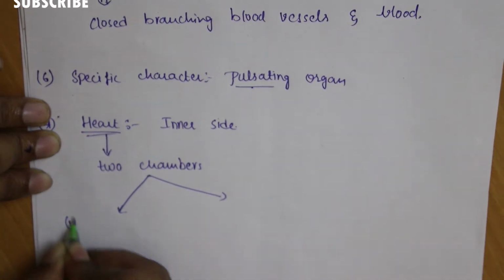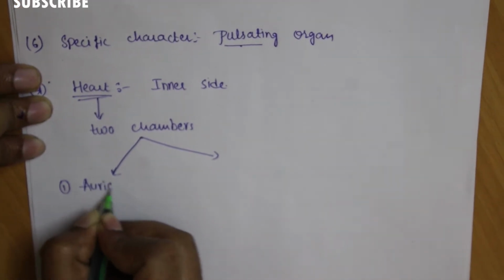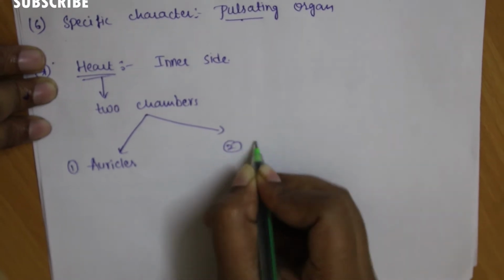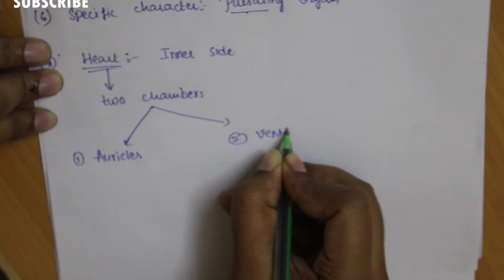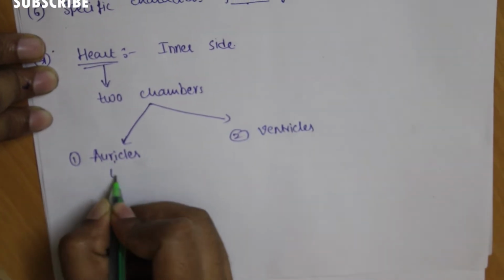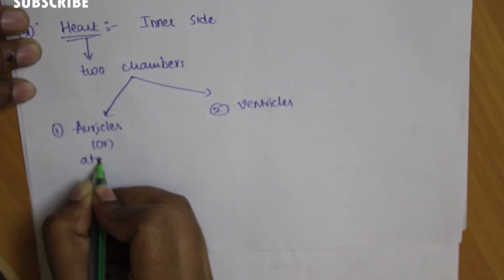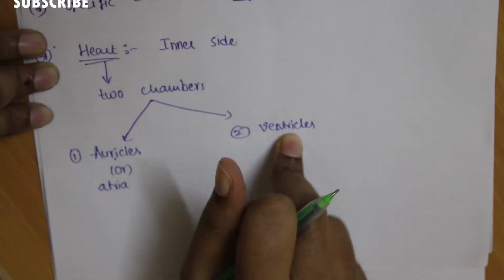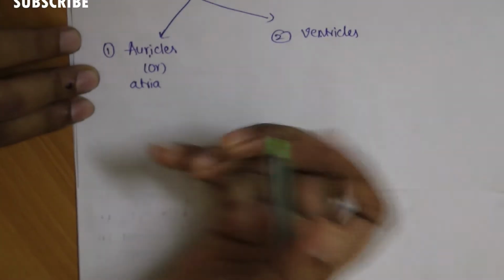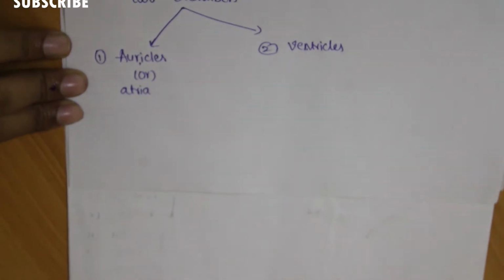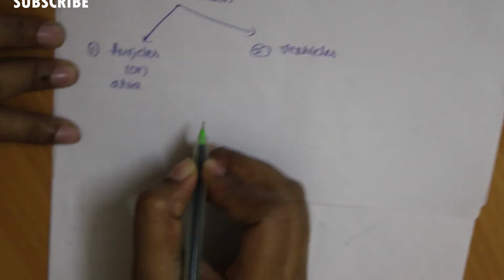The first one is the auricles, and the second one is the ventricles. The auricles are also known as atria. There is no alternate term for the ventricle. Now I am roughly drawing the auricles and the ventricles.